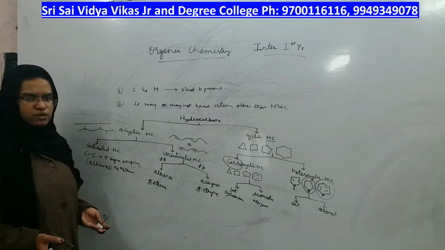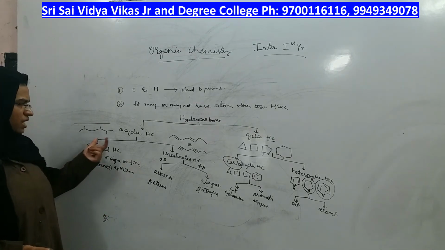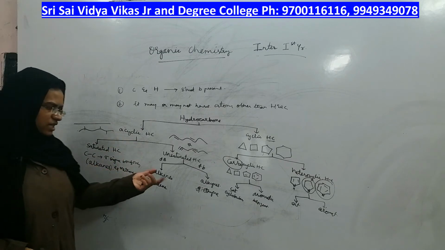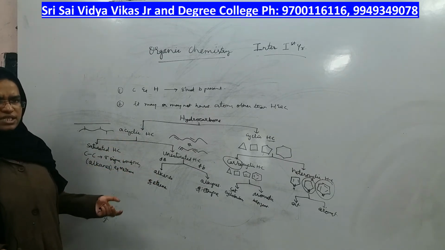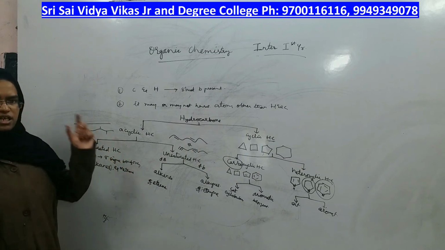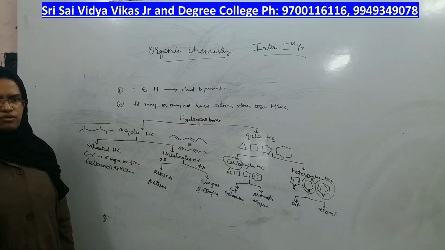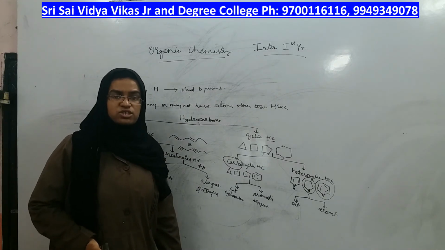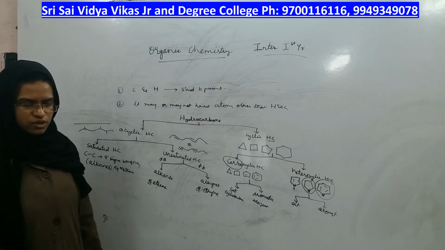Now what we will do is, the simplest hydrocarbons are acyclic hydrocarbons: alkane, alkene and alkyne. We will see what are the different rules to be followed for giving a name to the organic compound starting from the root word. Okay.